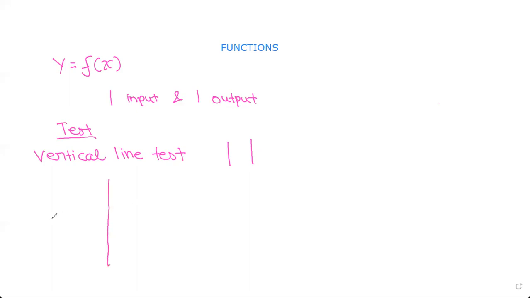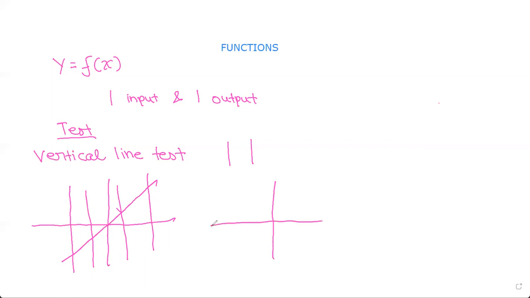So let me show you an example. Say we have this y equals x graph. If you keep drawing vertical lines, all the vertical lines are just passing once through the graph. That means that it is a function. Now let's look at this graph. Let's say the graph is a circle. If we draw a vertical line, this vertical line is passing through twice, right? That means this circle is not a function. So that is what the vertical line test is.